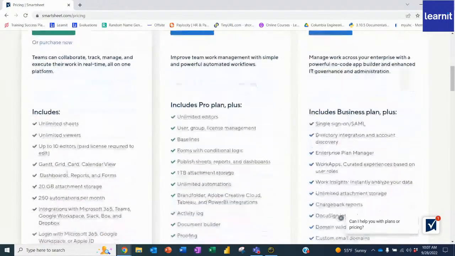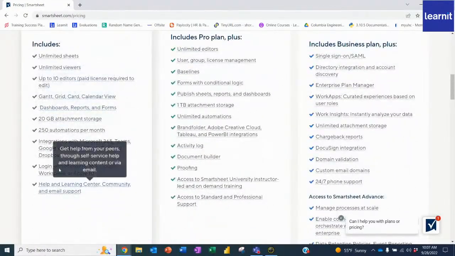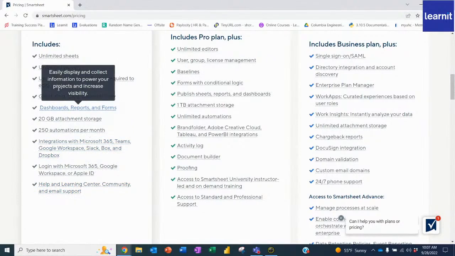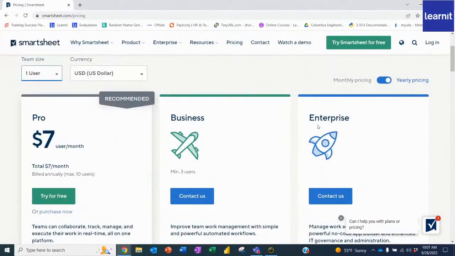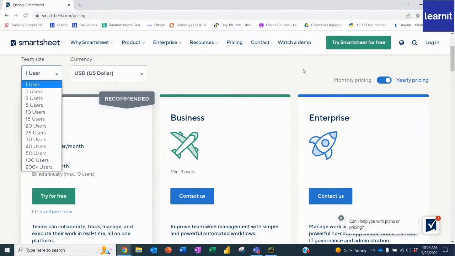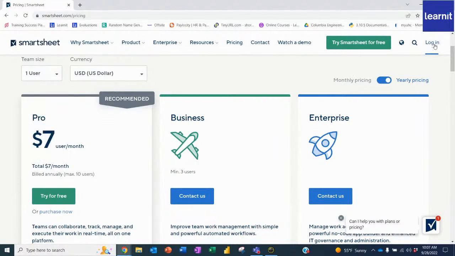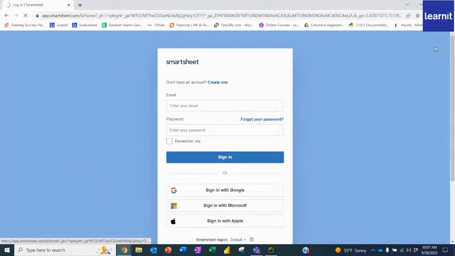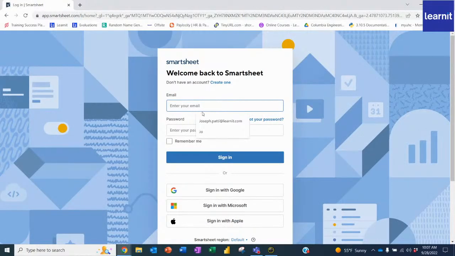It kind of walks through what you have access to, which is a lot. Don't get me wrong, they have a lot. But if you're doing an enterprise plan or maybe a business plan, you obviously get more bang for the buck, right? So with that said, let me log in here. I'm going to click into log in, and I'll enter my email address that I set up and my password.